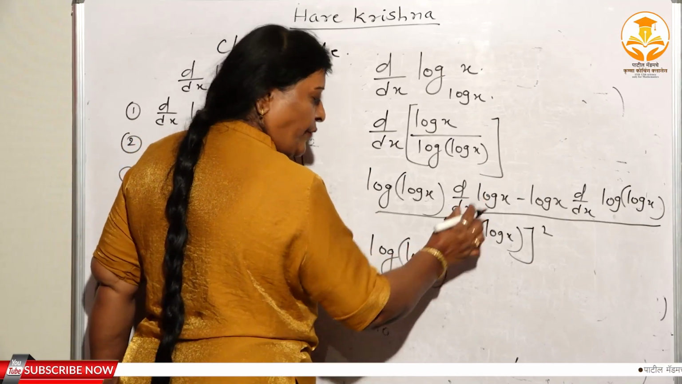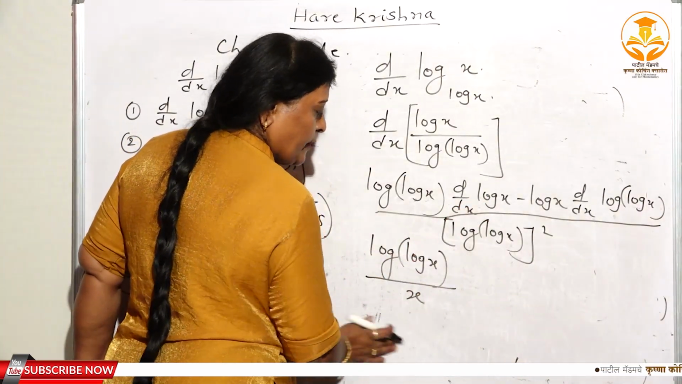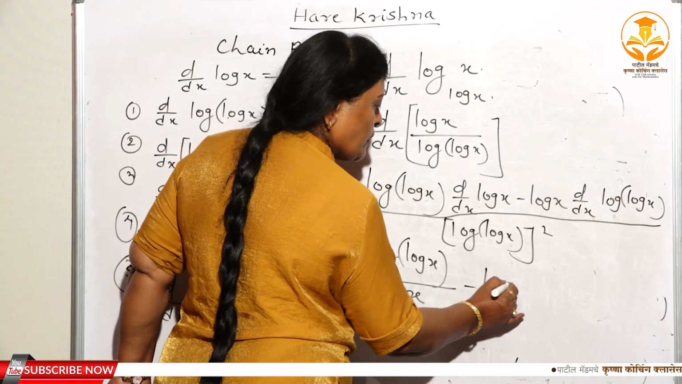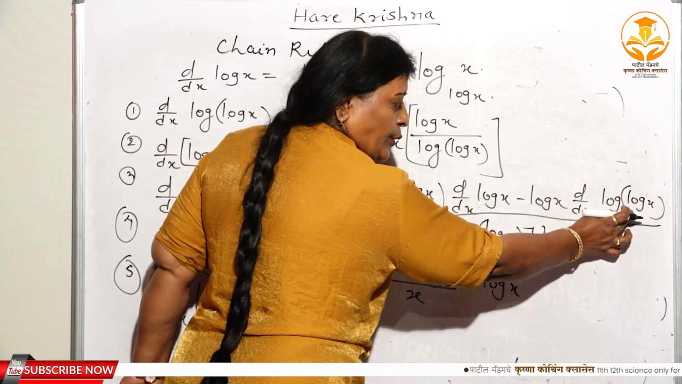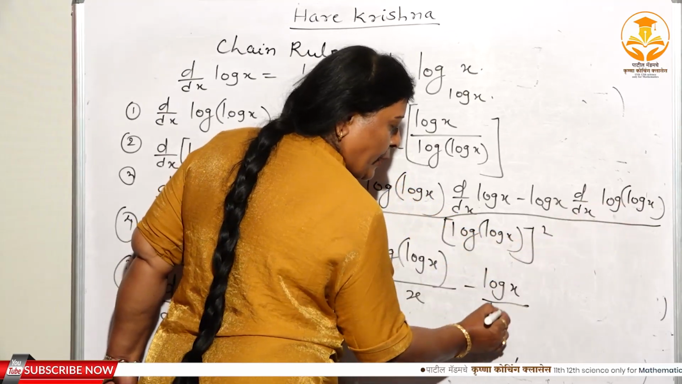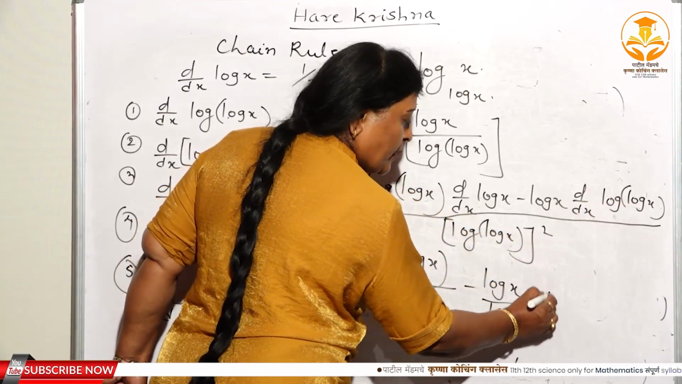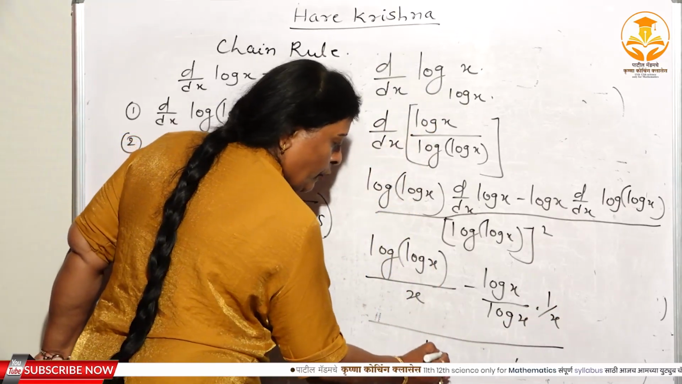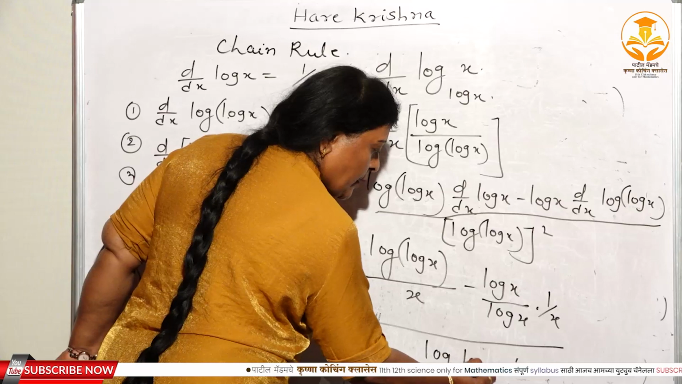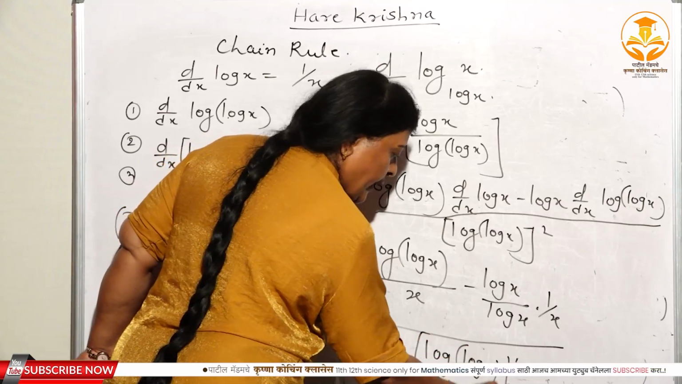Here what is the derivative of log x? That is 1 by x, minus log x remains as it is. Again apply the chain rule. Here put u. The derivative of log u is 1 by u, which means 1 upon log x, and again the derivative of log x is 1 by x, divided by log of log x whole square.